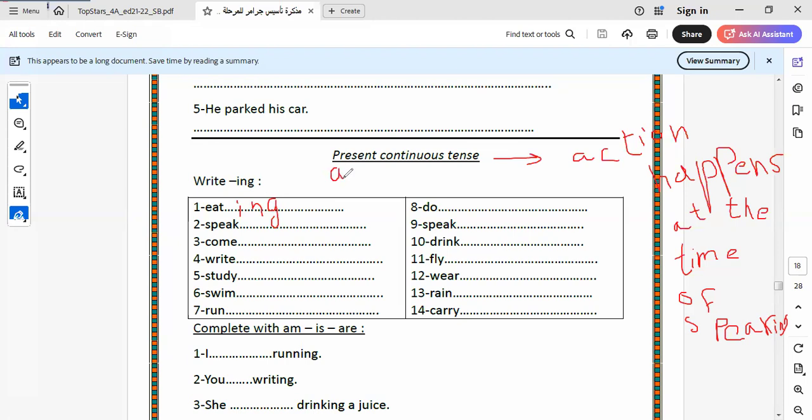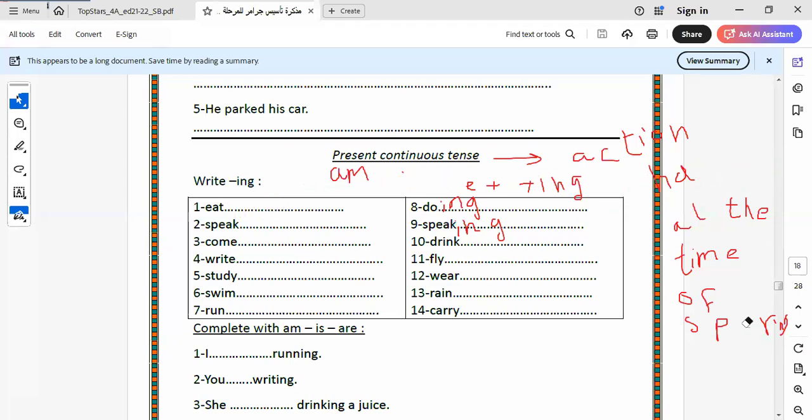I would like to say the formula of this tense is am, is, are plus verb plus ing. So this is the formula of this tense. Here we have eating, doing, speaking, and so on. I answer some of them and I will leave the rest for you to do by yourself as homework.